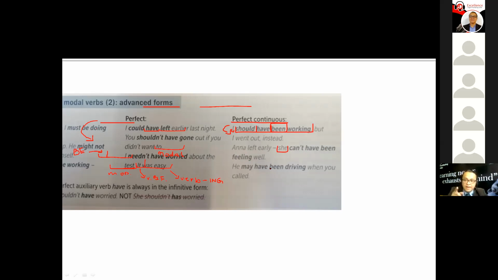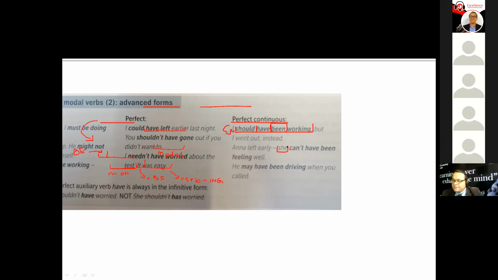The auxiliary have is always followed by been, and it's always followed by the verb in the ing form. So in the simple present perfect continuous form, I could say, I have been working. With an advanced modal verb, I should have been working. All right? Okay, Beto, did you get it? Yeah, for sure. All right, good.